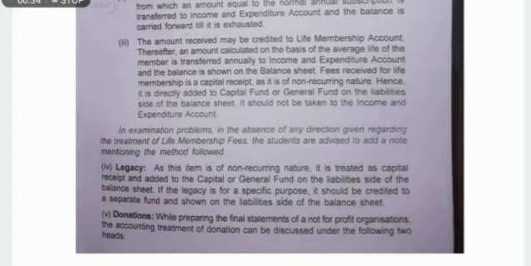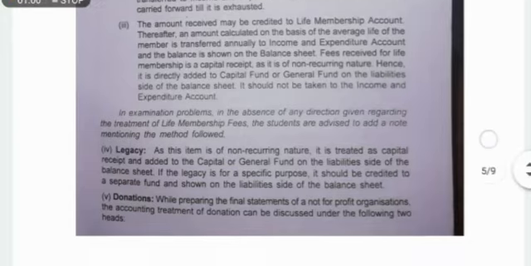So this item is of non-recurring nature, so we add it to the capital fund or general fund on the liability side of the balance sheet. And if it is for a specific purpose, we have to prepare a separate account and show it on the liability side of the balance sheet. Clear? In the income and expenditure account, we don't have any treatment relating to this.